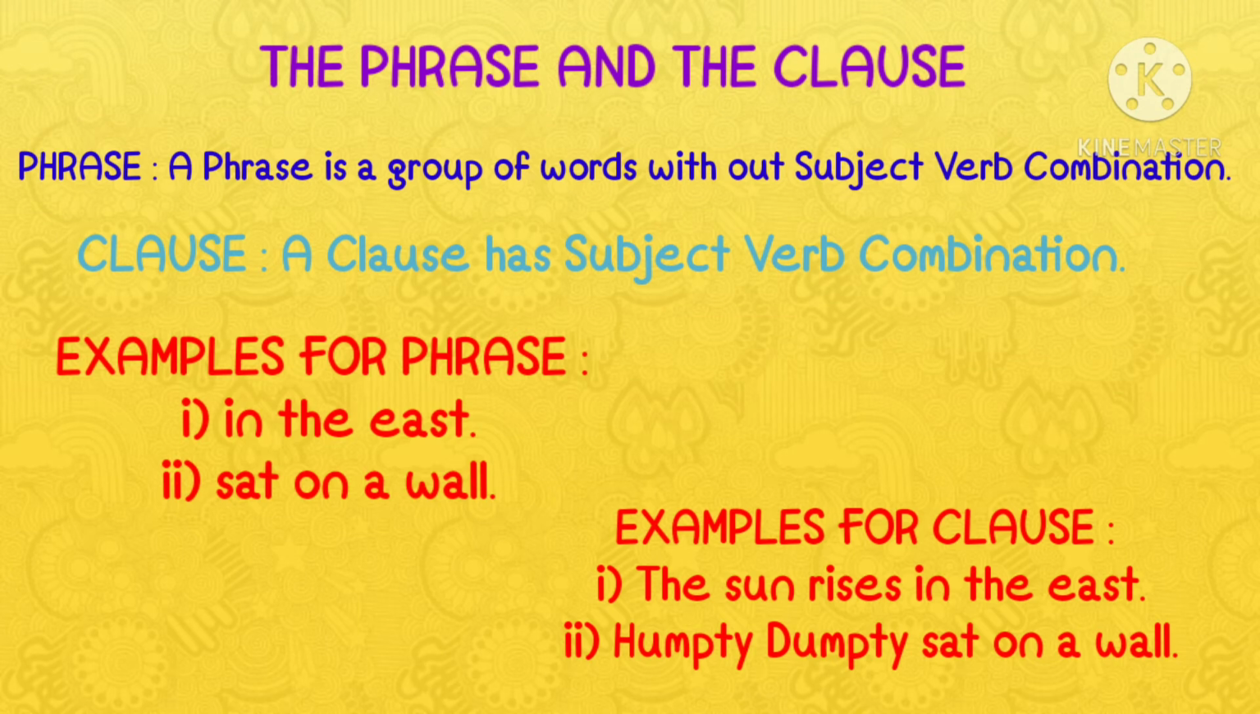Understood the concept of the phrase and the clause? In the phrase, there is no subject-verb combination, whereas in the clause you have the subject-verb combination. A group of words which makes some sense, little sense, but not complete sense is called a phrase. Whereas a clause is a group of words which forms part of a sentence and contains a subject and predicate. A clause has the subject-verb combination. You understand, children?